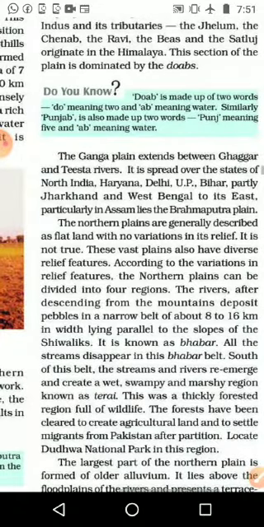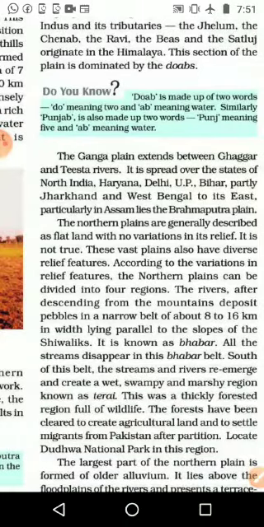Then doab, why is it called like that? Do means two and ab means water. In between two waters, the plains are formed. Means between the Indus and Jhelum, we can see the plain formed like that. That is known as the doabs, not continuous like the Ganga plain.